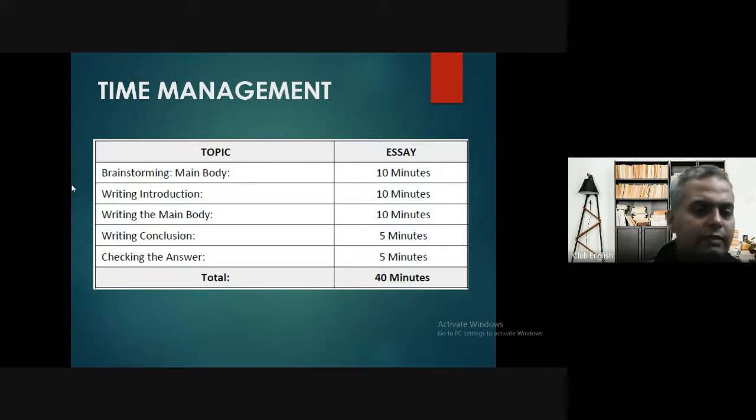Checking the answer is very important. Writing the conclusion is also important. Don't skip it. Conclusion writing will take 2 to 3 minutes, not more than that, but you should have a proper closing of your essay. And checking the answer is always fruitful for you because it gives you the advantage to strike off unnecessary or unusual things which shouldn't be present, or to put in things you may have forgotten. So you should be checking your answer. Proofreading, right? That is what we call it.